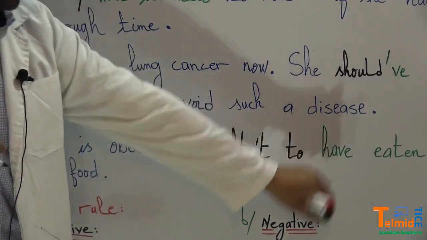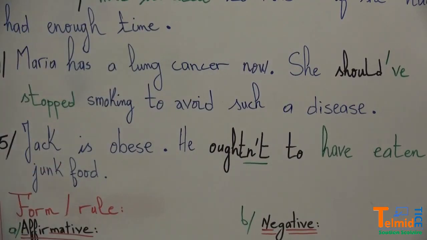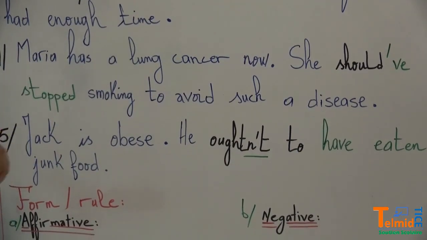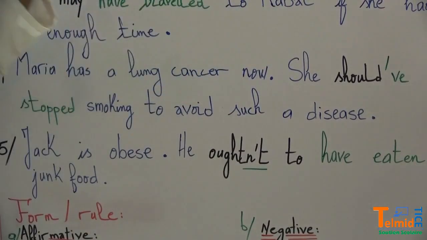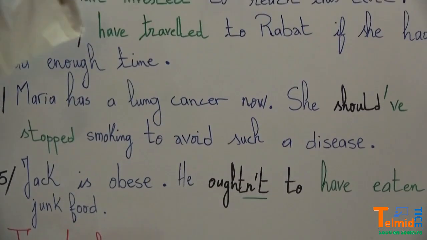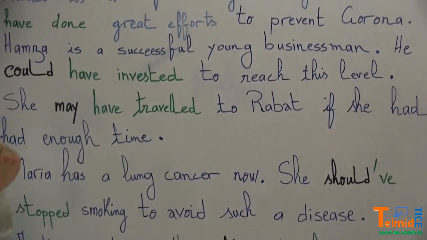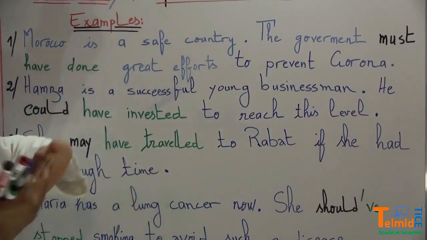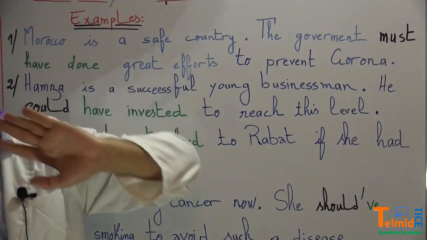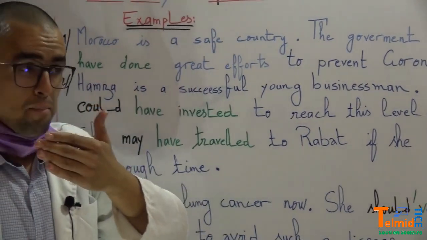He oughtn't to have eaten junk food. So these are in fact modals. But you know, the use of these modals, the form of these modals, and the meaning of the use of these modals is kind of totally different from what we've seen before.